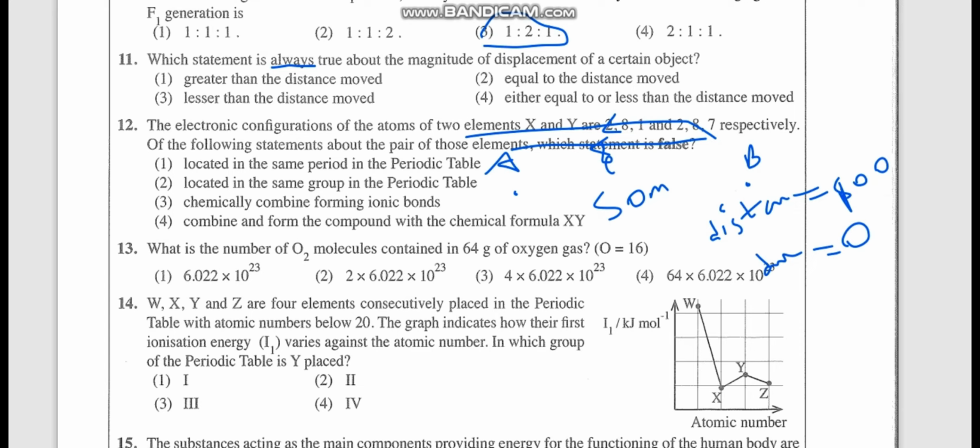Therefore you can understand that displacement can be equal to distance or less than distance. Never can displacement be greater than distance. So the fourth one is the best answer: either equal to, we understood the situation, or less than the distance moved. It can be 0 or something less, but it can't be greater. So always true is the fourth one, the most suitable answer. I have explained it with an example.